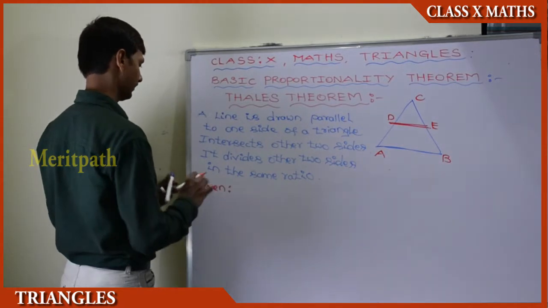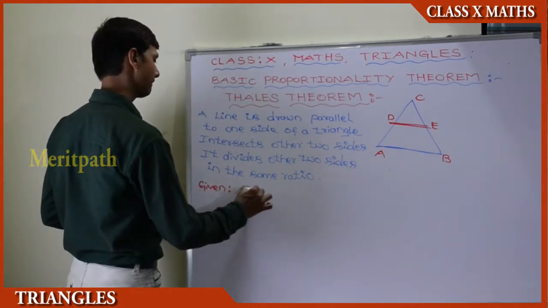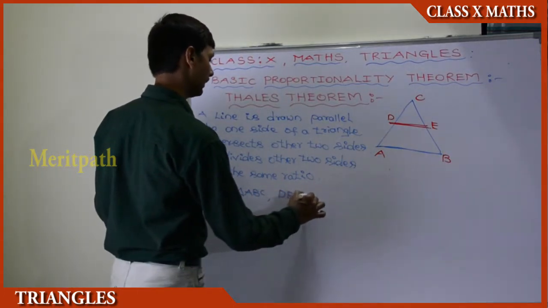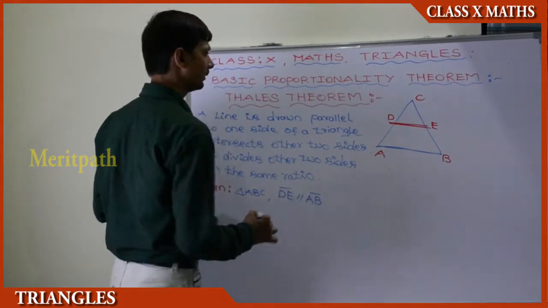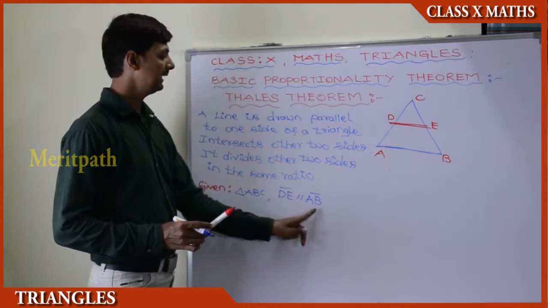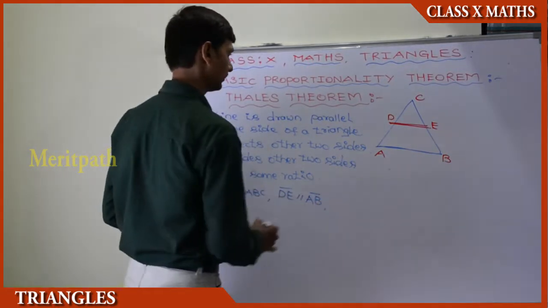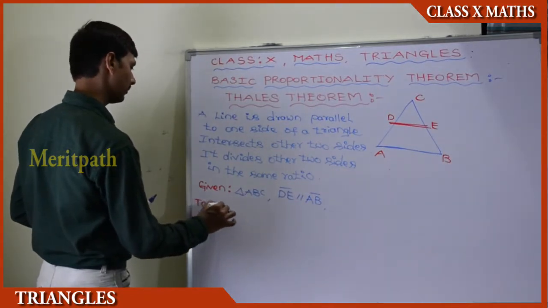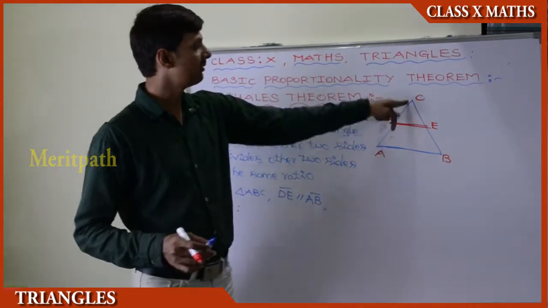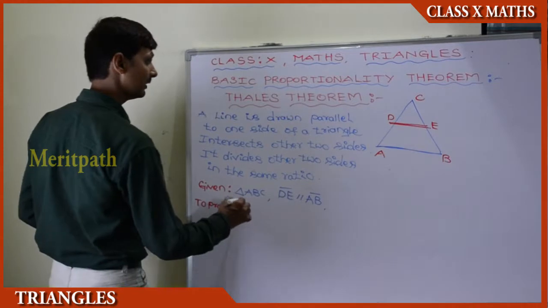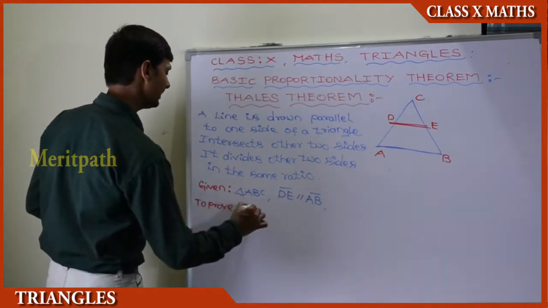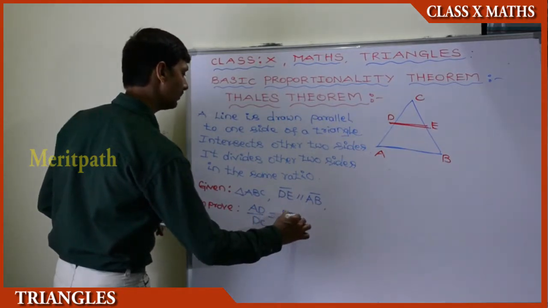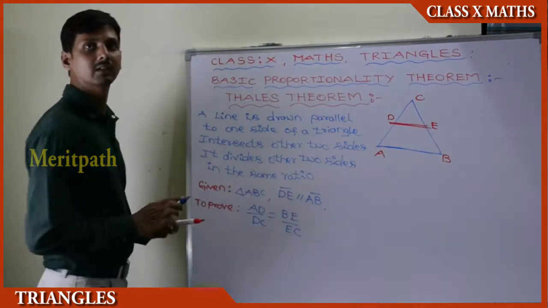Given that triangle ABC, DE is parallel to AB. These two are parallel to each other. We need to prove that this line is dividing the other two sides in the same ratio. That is nothing but AD by DC equals BE by EC. This we need to prove.